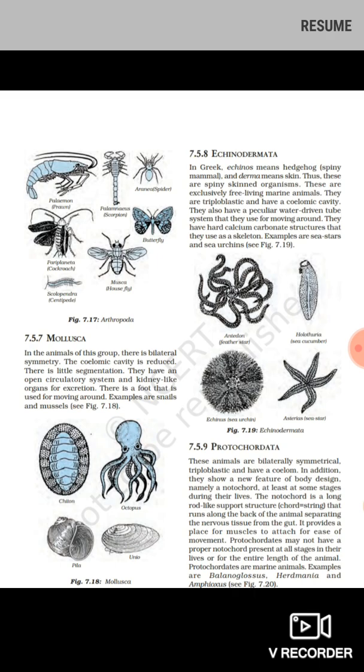Protochordates are marine animals. Examples are Balanoglossus, Herdmania, and Amphioxus. So the interesting thing we have seen in these animals is that they have a notochord, at least in some stages during their life. That notochord like structure which separates the gut from the nervous tissues need not be present in the entire life or in all the embryonic stages of the animal, but in a few of the stages that particular structure is definitely present.